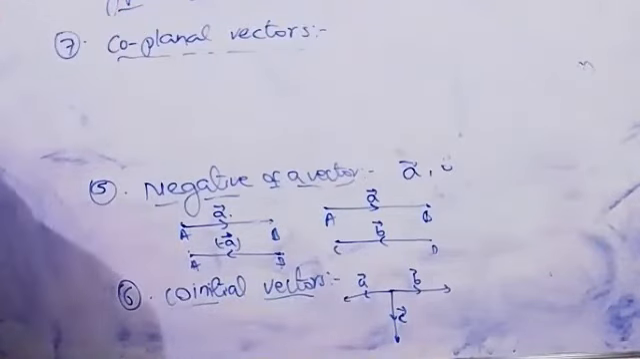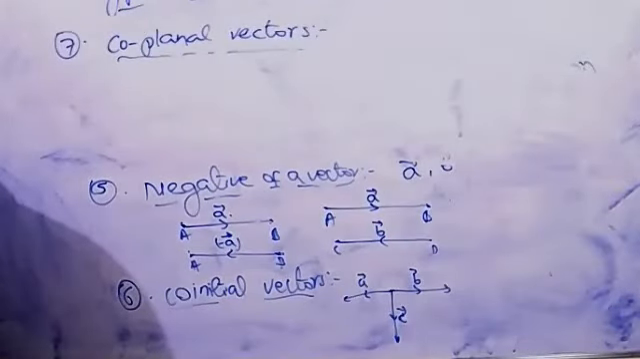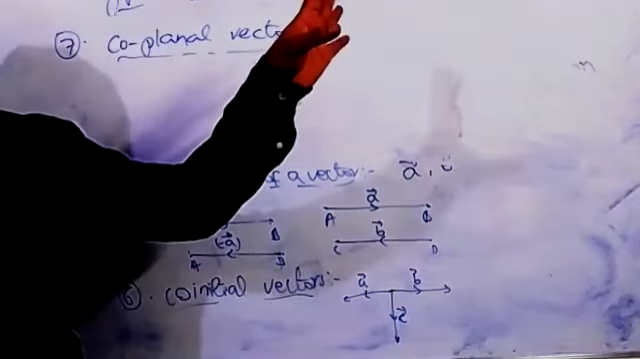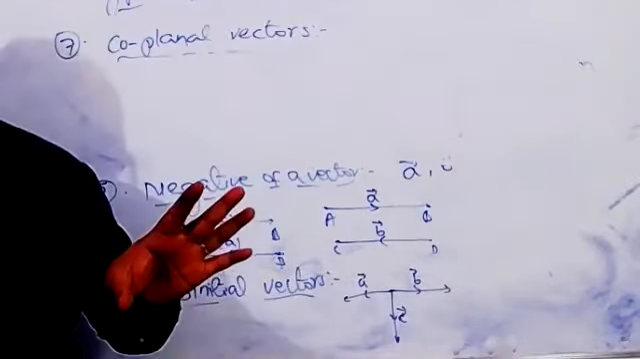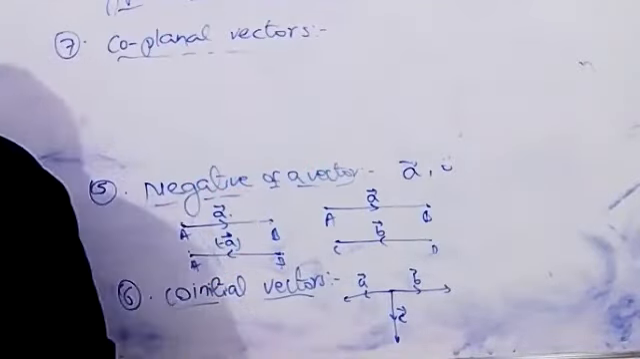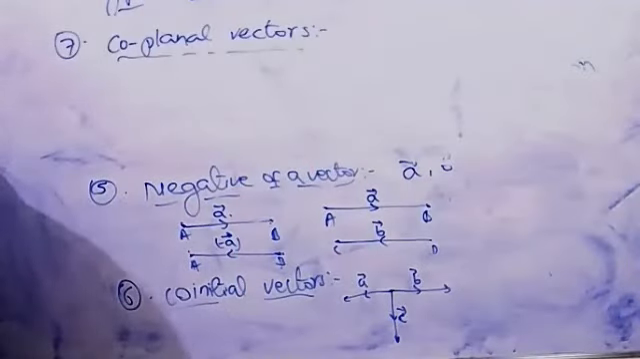Or, parallel to the same plane. This is also important here. Not only vectors lying on the same plane, but also vectors that are parallel to the same plane are called coplanar. Remember that. Or parallel to the same plane, then the vectors are said to be coplanar vectors.